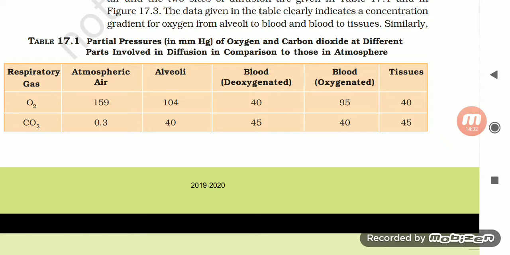For carbon dioxide, atmospheric air would have 0.3, alveoli would have 40, deoxygenated blood is going to have 45, oxygenated blood is going to have 40, whereas in tissues, carbon dioxide would be 45.